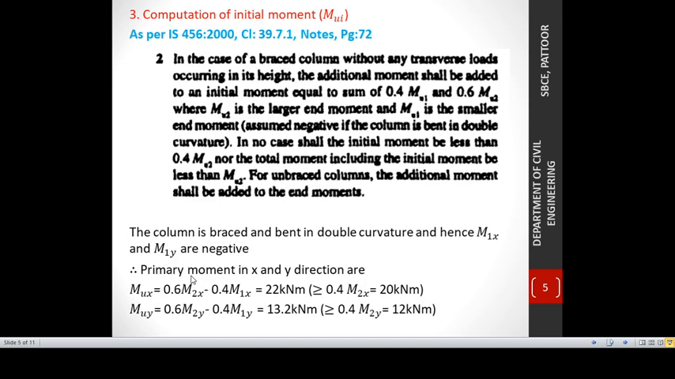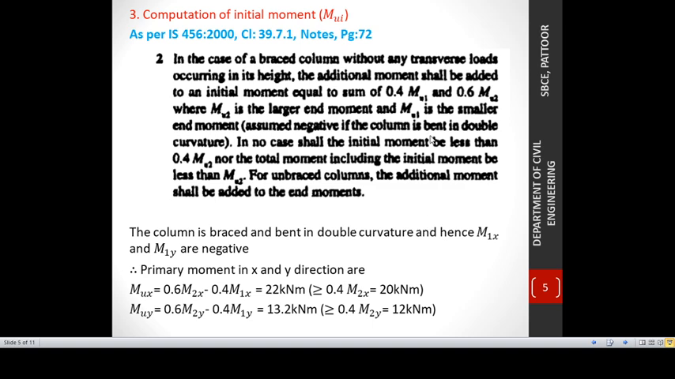So next is computation of initial moment. Since it is a braced column, we need to consider a clause given in IS 456. As per IS 456 2000, clause 39.7.1, page number 72, this is the particular clause mentioned in the IS 456. According to this clause, for our primary moment in x and y direction, the column is braced and bent in double curvature, hence M1x and M1y are negative.